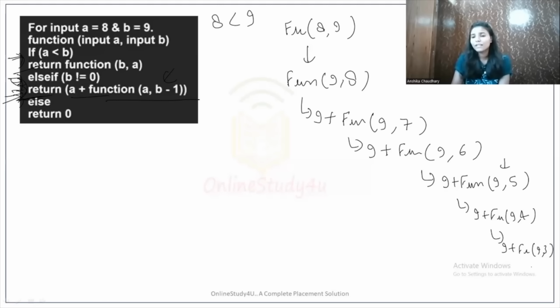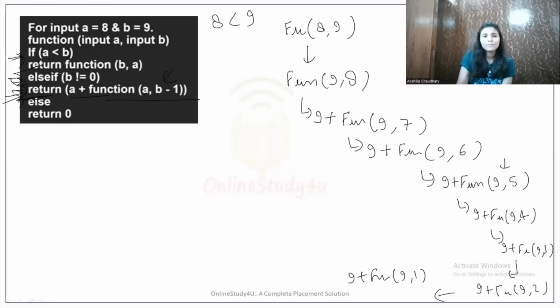This function will again return, like I'm writing here: 9 plus function call 9 comma 2. Now this function will again return the same thing, that means 9 plus the function call for 9 comma 1. Now the condition will be checked again and it will again come here and return 9 plus function 9 comma 0.